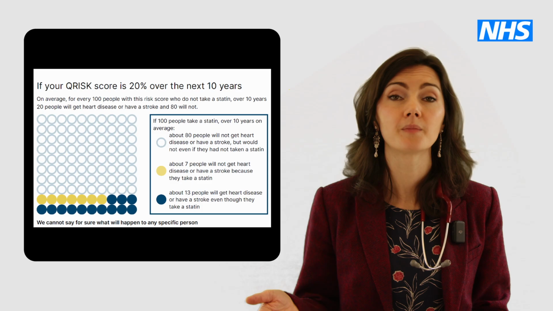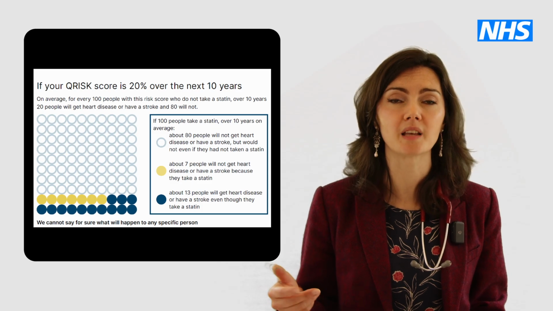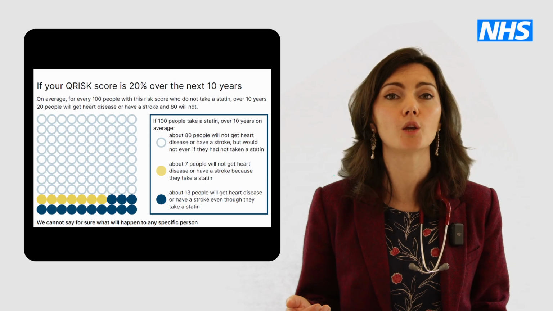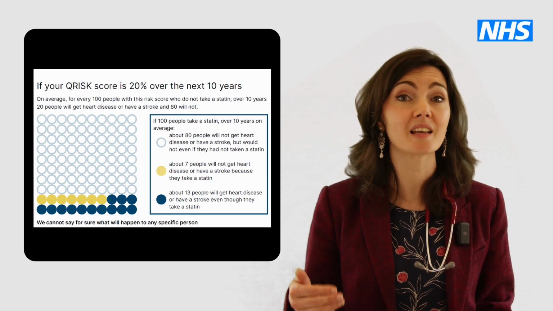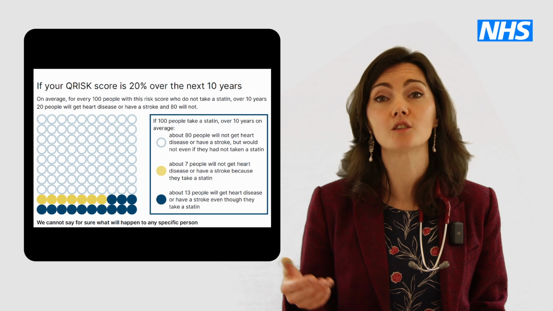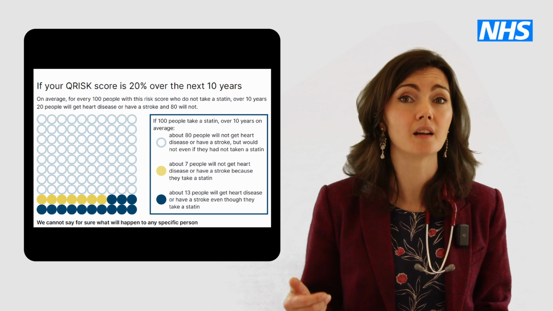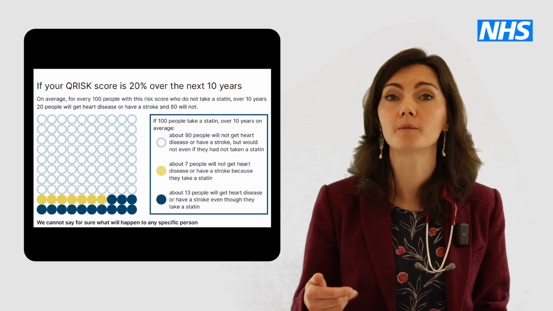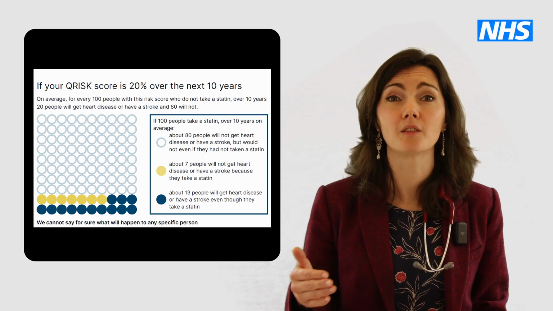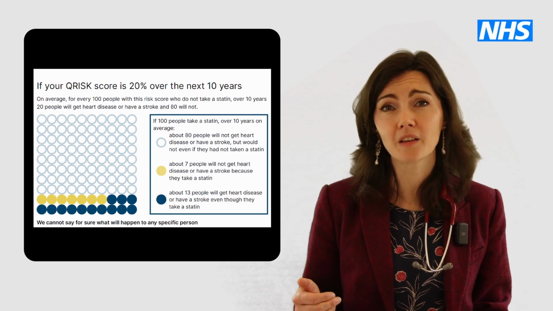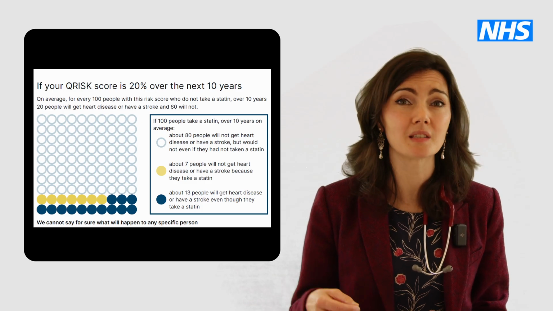For example, if your QRISK is 20%, then in a crowd of 100 people with the same 20% QRISK as you, over the next 10 years, we would expect that 20 of them would get heart disease or have a stroke or a TIA, and 80 would not. And sometimes those 20 events can lead to death. But we cannot say for sure what will happen to any specific person.